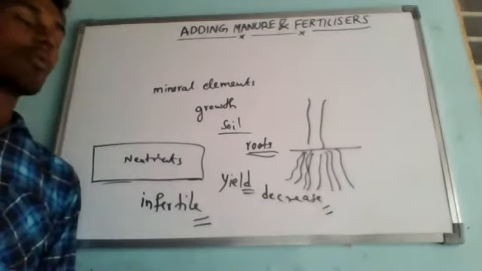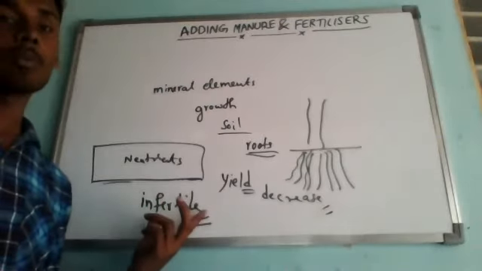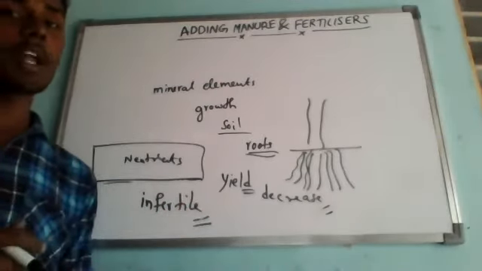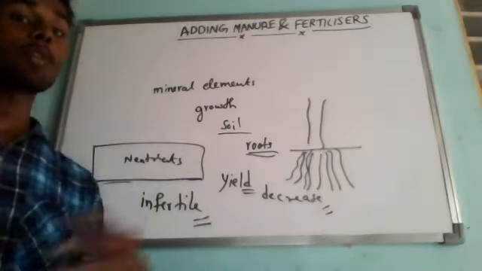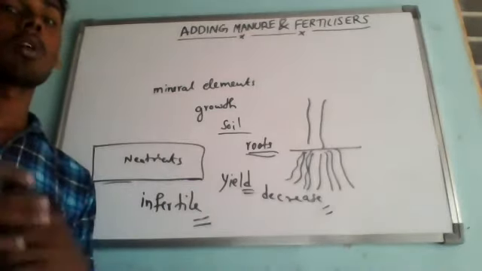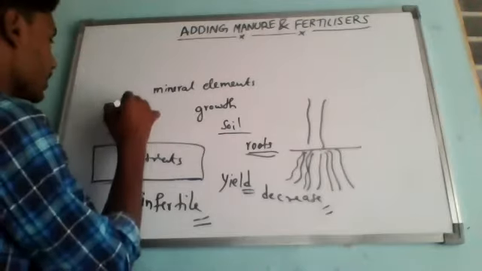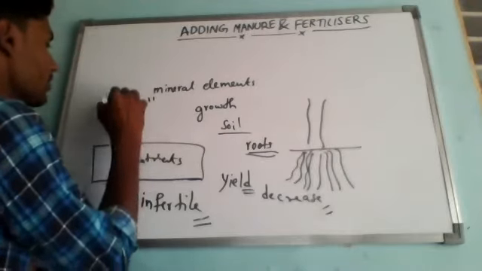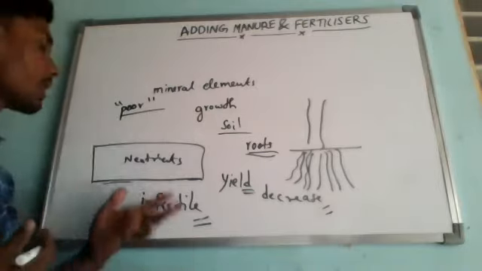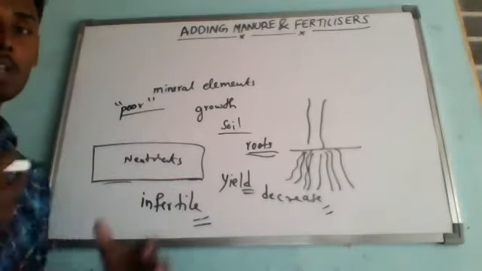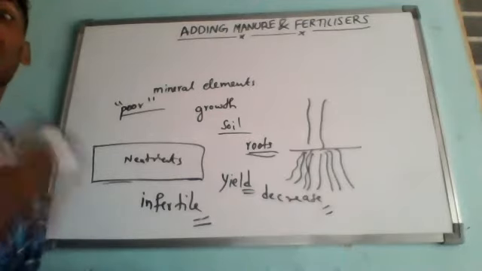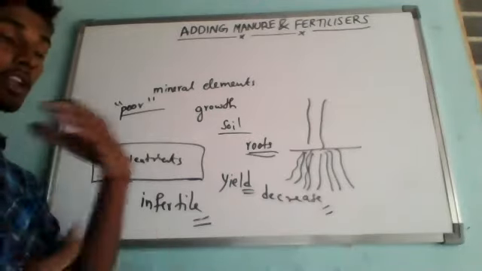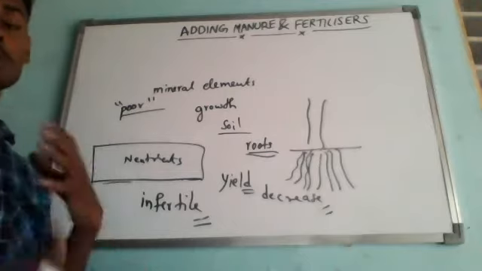So we have a problem here. Unless the depleted plant nutrients are put back into the soil from time to time, the growth of crops would be very poor. If the mineral elements are depleted, we have to put them back by using some techniques.